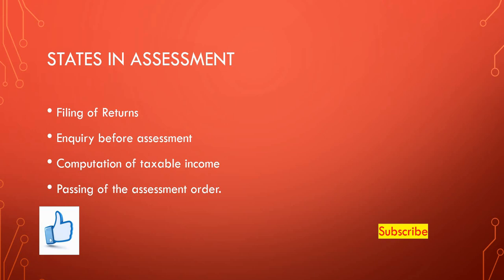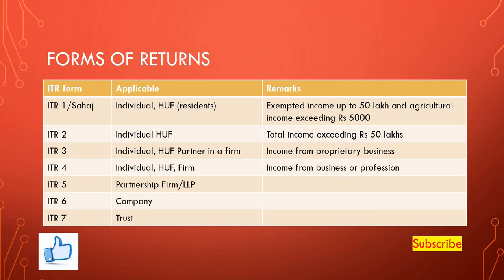And the last stage here is the passing of the assessment order. This is the final stage in the procedure, with the passing of the assessment order and issue of notice of demand specifying the sum payable by the assessee or granting of the refund due to the assessee here. So whether the tax liability is still remaining or any refund has to be made, that will be dealt with by the assessing officer here. Then now let's move to the next here. These are the various forms of returns.